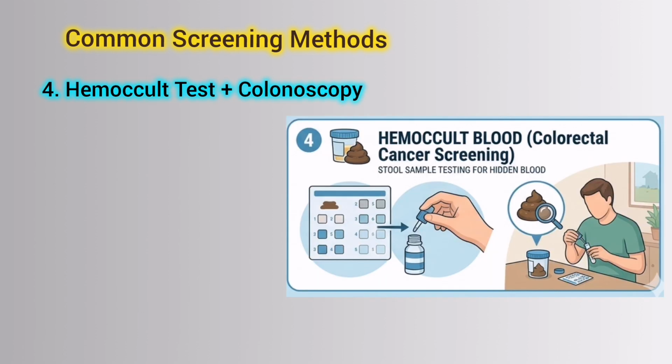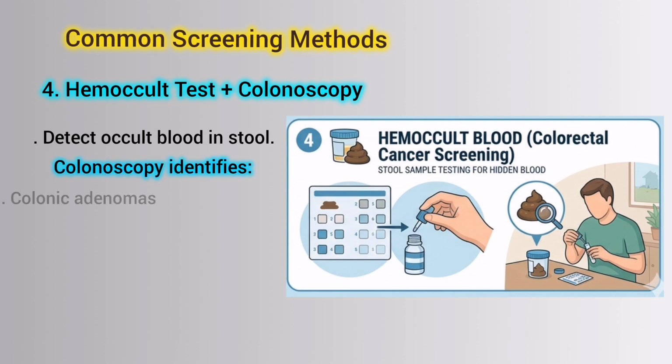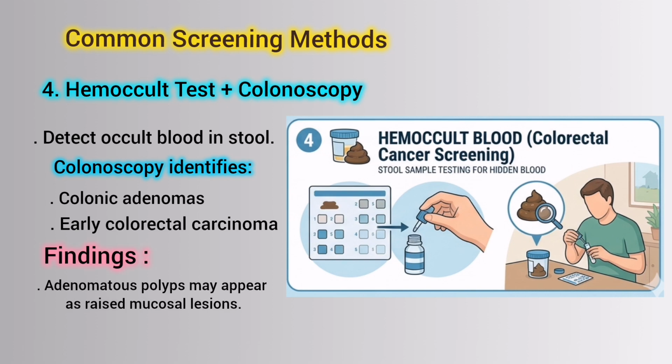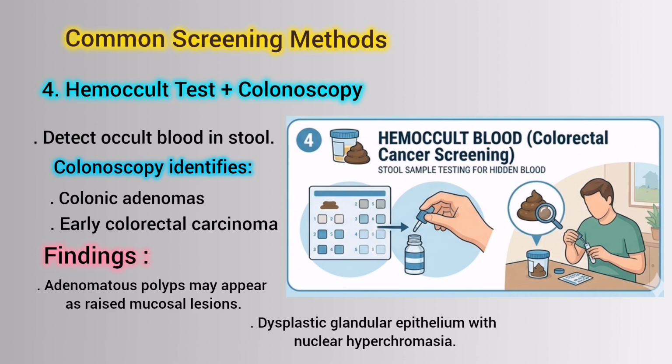The next is the hemoccult test plus colonoscopy. It detects occult blood in the stool, and colonoscopy identifies colonic adenomas and early colorectal carcinomas before the spread occurs. The gross morphology in the case of the hemoccult test or colonoscopy is that adenomatous polyps may appear as raised mucosal lesions, and the microscopic feature in this case is dysplastic glandular epithelium with nuclear hyperchromasia.